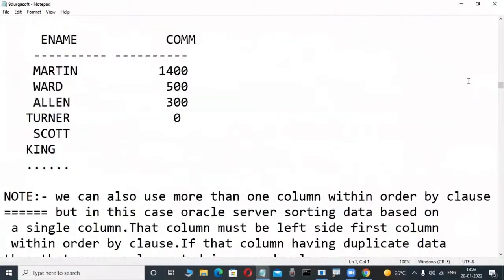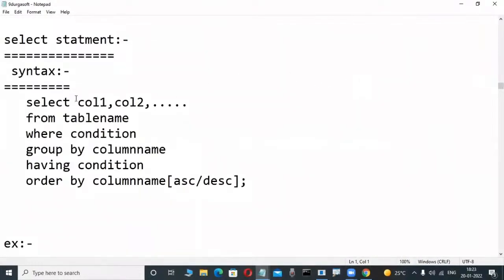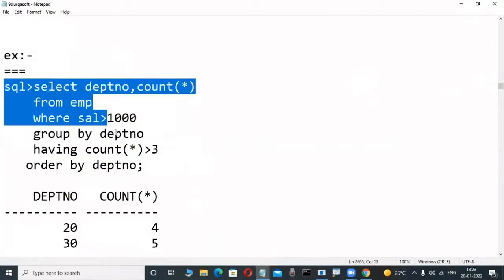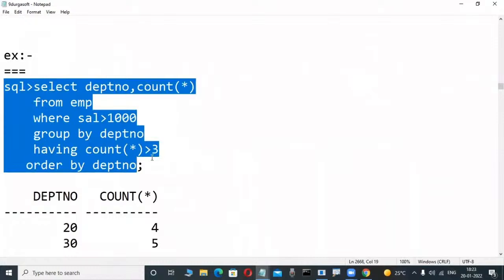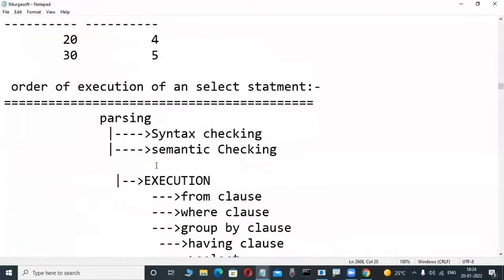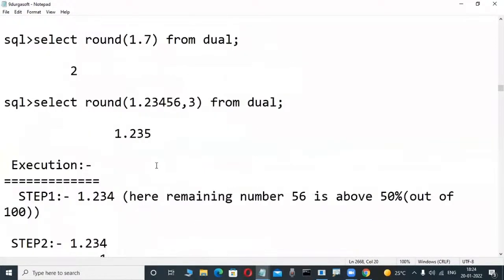Here, the select statement. These are simple concepts only, and you are writing these queries. Suppose you are joining a Java course or a Python course and attending an interview. They ask you to write a query to display employee salary. Minimum basic knowledge is required even for a front-end programmer. In that case also, these queries are helpful, not only for a database programmer.